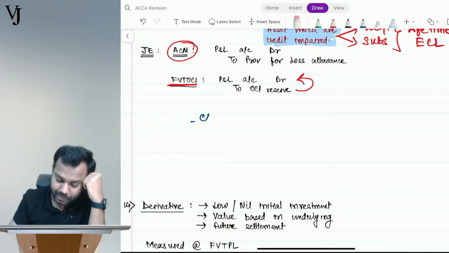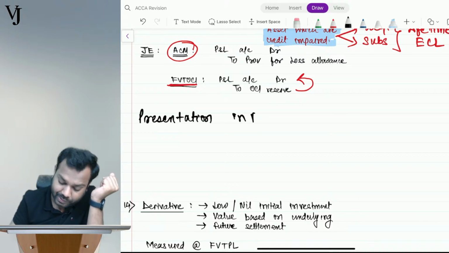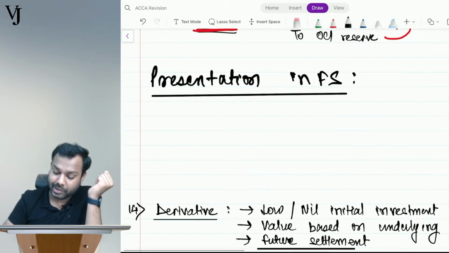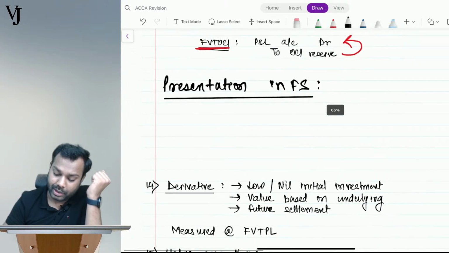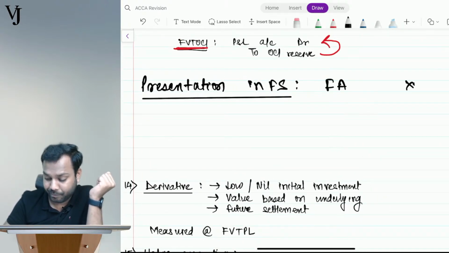okay, presentation in FS. In financial statements, how will I present this? Understand, guys? So what I will do here is, I will show what is my financial asset.